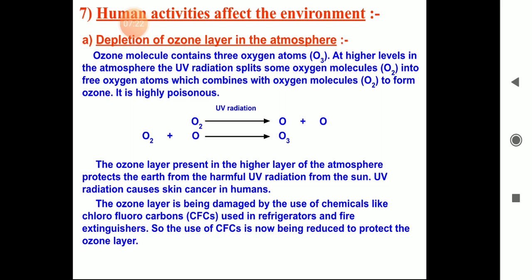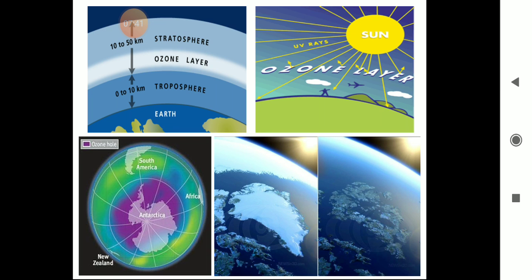The ozone layer is damaged by the use of chemicals like chlorofluorocarbons, which are used in refrigerators, AC, and deodorants. These CFCs react with the ozone layer and damage it. So the use of CFCs is now being reduced to protect the ozone layer. So you can see, when the sun's UV radiations are released, the ozone layer will not allow them to go into the atmosphere, and the ozone hole you can check.